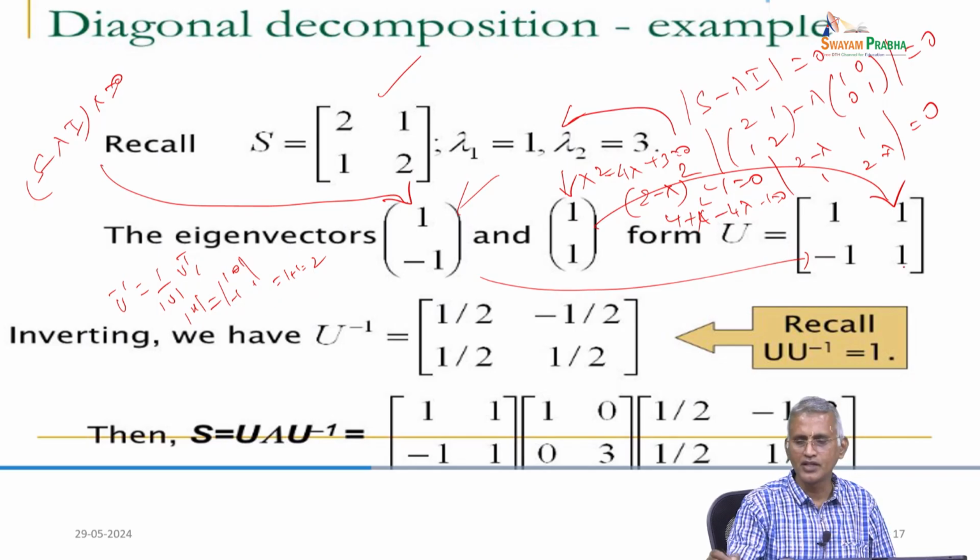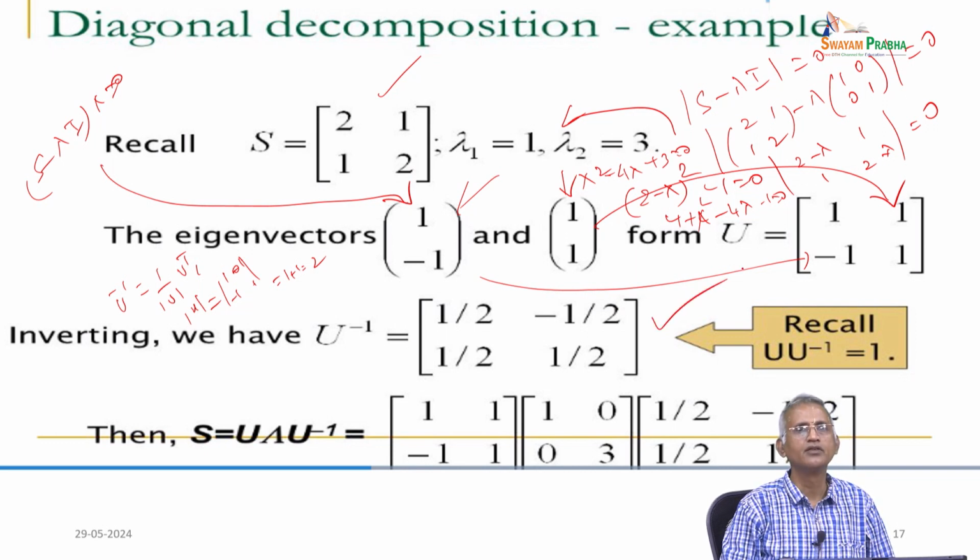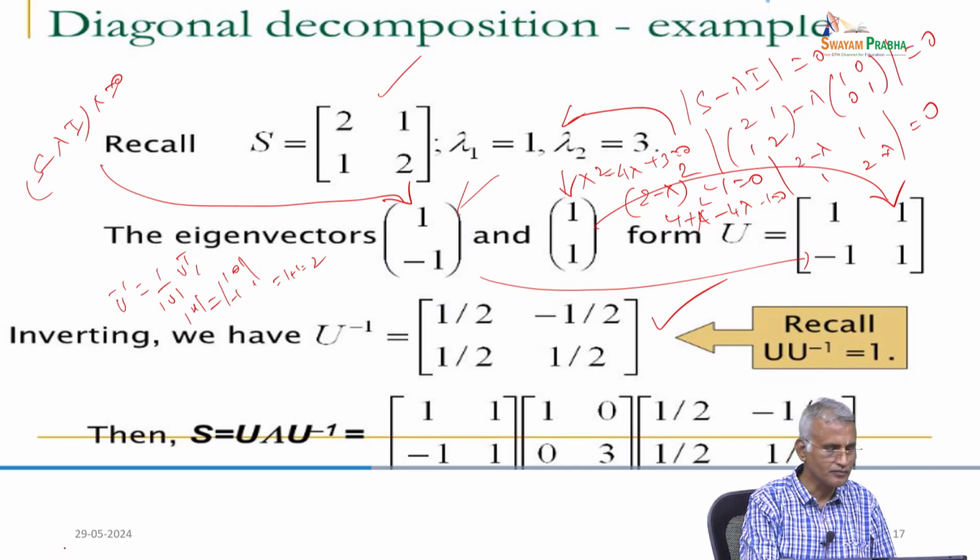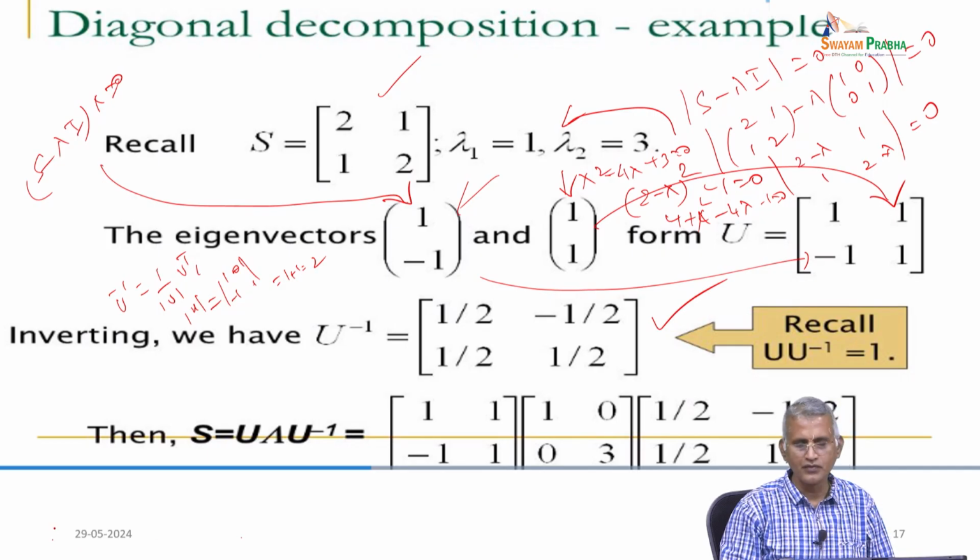Then change the places of the diagonal entries and change the sign of the off-diagonal entries, and multiply with 1 by 2. You have U inverse equal to [1 by 2, minus 1 by 2; 1 by 2, 1 by 2]. Now, if you check U inverse times U, it will definitely come out as the identity. This way we can verify the identity matrix.